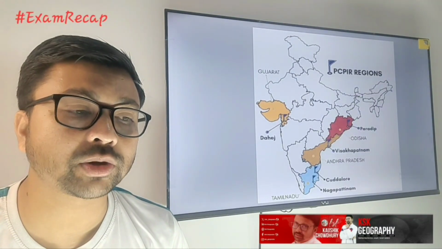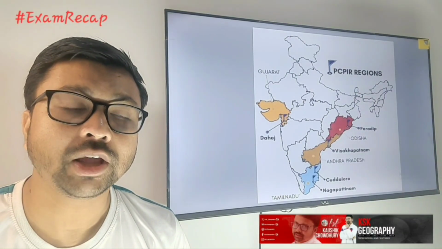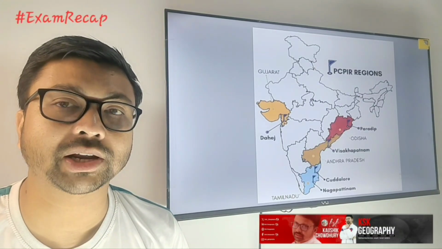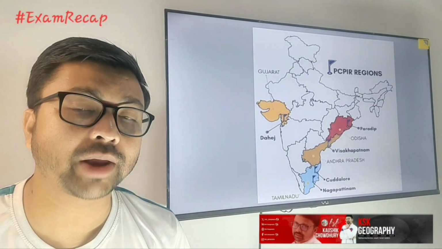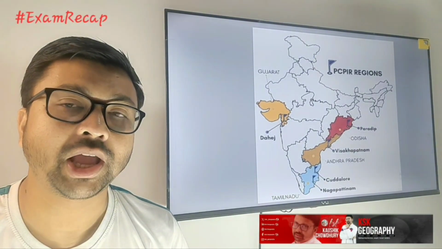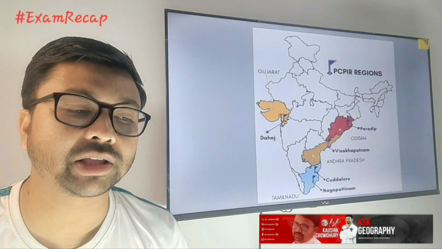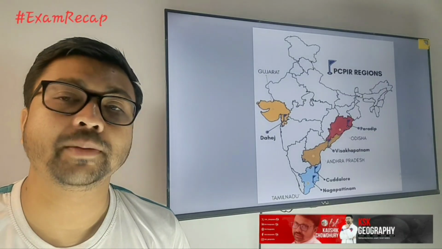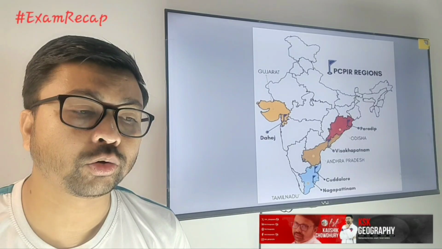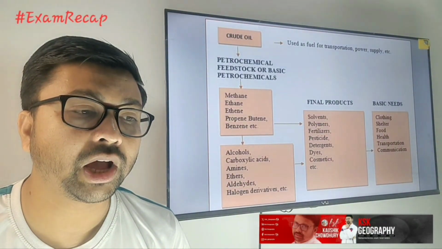Here you can see that in India the oil refineries or petrochemical industries are located in the coastal areas. Why? Because most of the crude oil we are importing from other countries by sea routes, and then we process it in the oil refineries in the coastal areas only, and as per our needs we send different petroleum products to different locations. That's why you can see the petrochemical industry is mostly located in the coastal areas. Next, here you can see what things we are getting from crude oil.